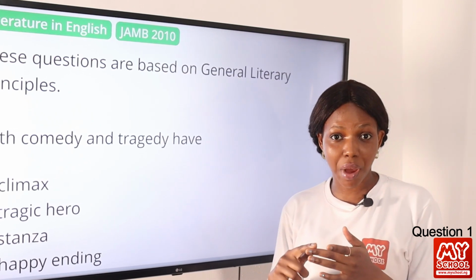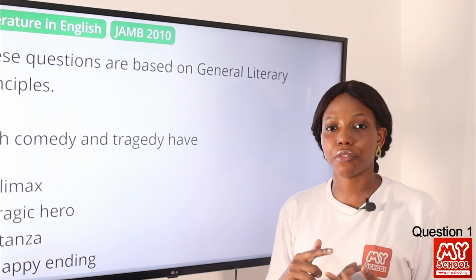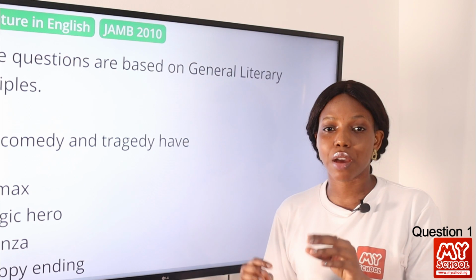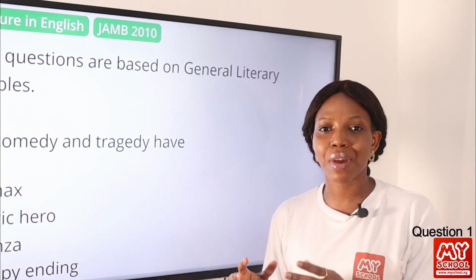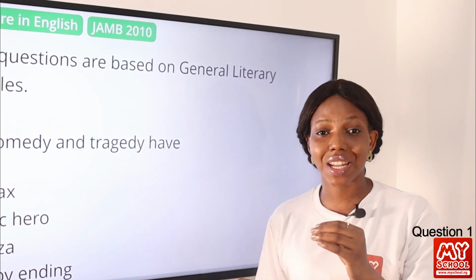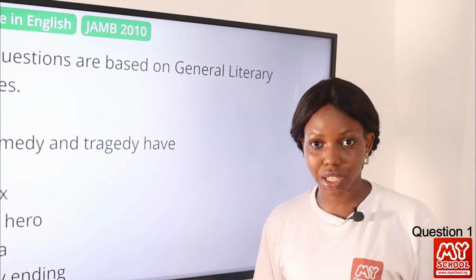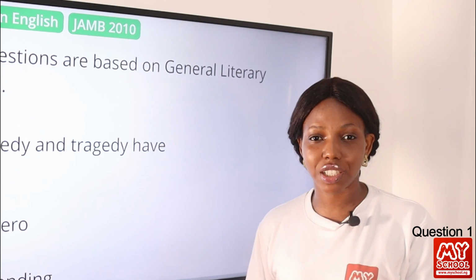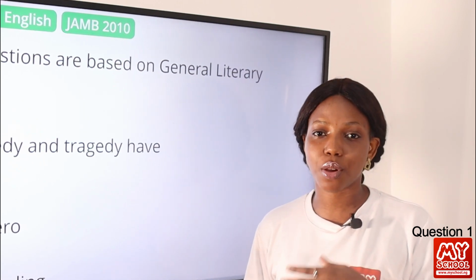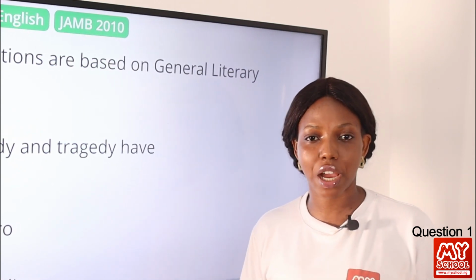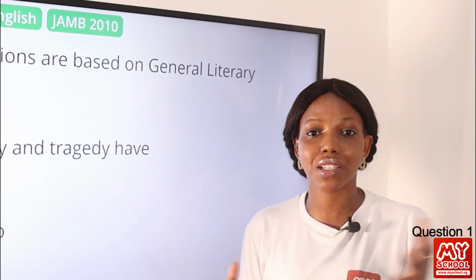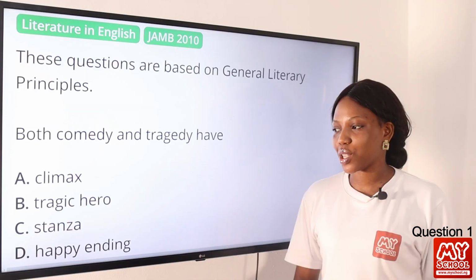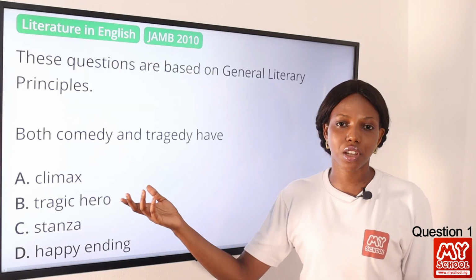Then next is the climax, okay? And next we have the falling action, and lastly we have the resolution. So these are the structures that make up a narrative or a story. So climax is one element that is regarded as the most exciting, the most interesting part of a story. So whether the play is a tragedy, whether it's a comedy, whether the story or narrative is a comedy or tragedy or tragic comedy, which combines the feature of comedy and tragedy, it will have a climax, okay? So the answer to this question is definitely option A, climax.